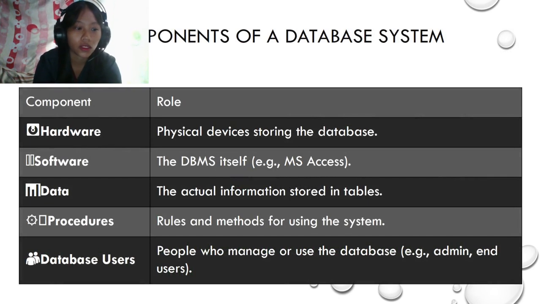Next, we have the key components of a database system and what roles they play. So the components here: first is the hardware. The role of this is physical devices storing the databases, so it stores the actual data. Next is the software. This is the database management system itself, which manages and controls access to the data.